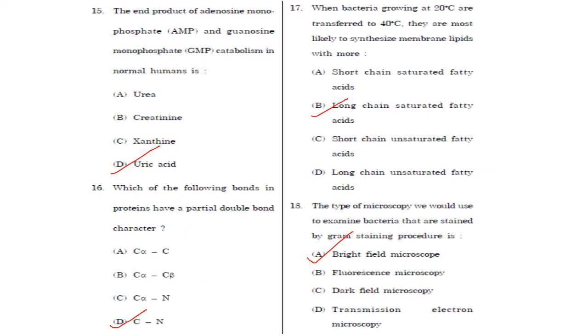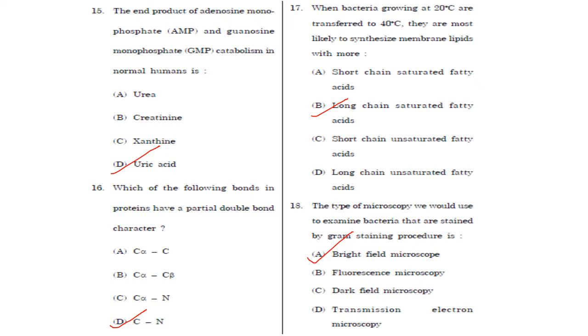Then next, the end product of adenosine monophosphate and guanosine monophosphate catabolism in normal humans is uric acid. The end product of purine metabolism is uric acid. Adenine and guanine are purines. Then next one. Which of the following bonds in protein have partial double bond character? It is the C-N bond. That is option D. The peptide bond has partial double bond character and it is formed between C and N.